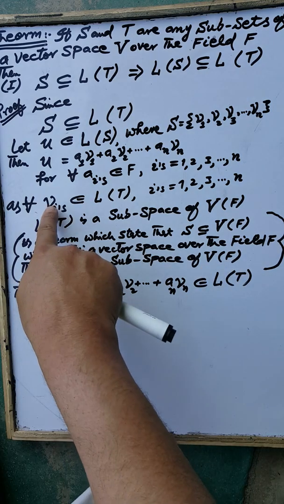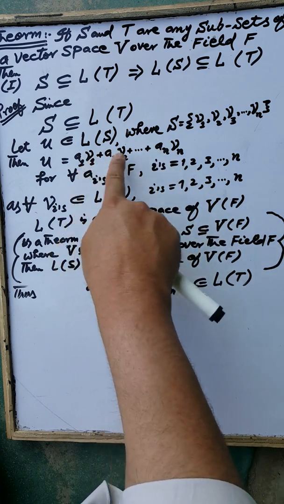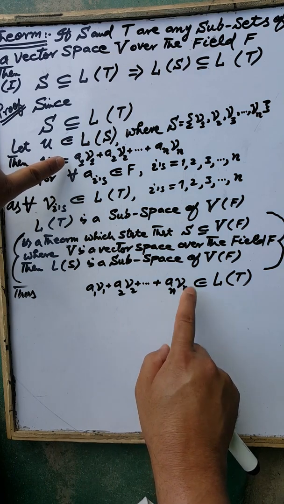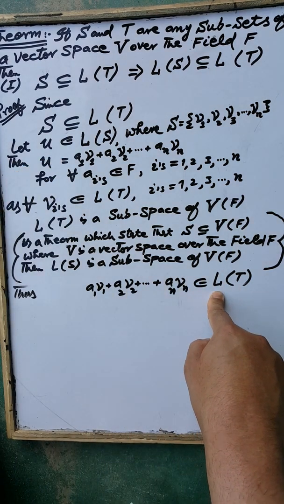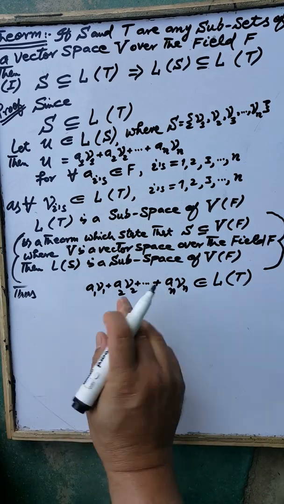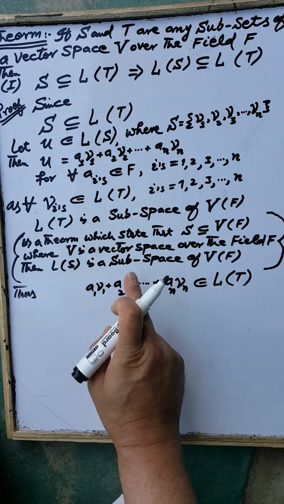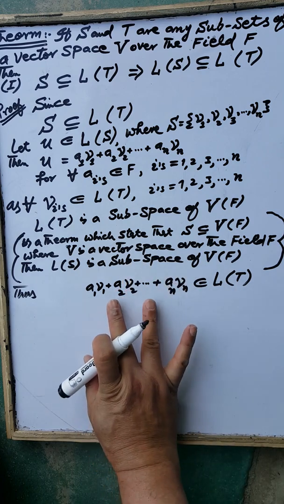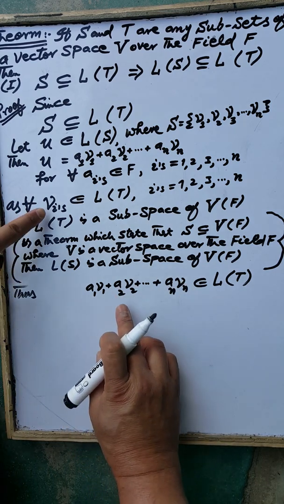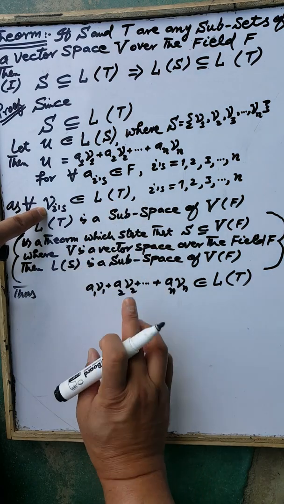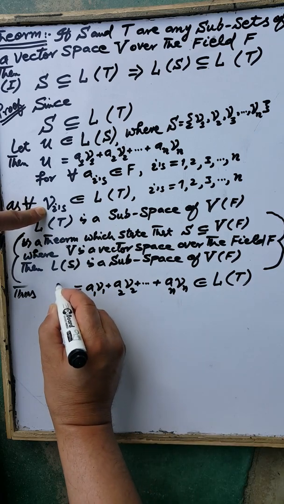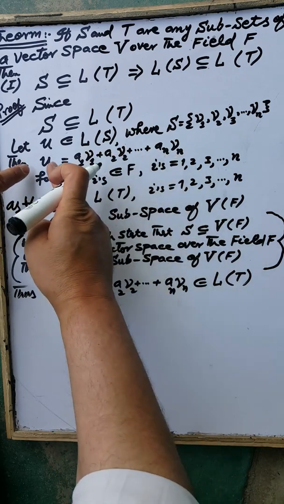Now, these are elements of the linear span of T, therefore the linear combination of the elements v1, v2 up to vn is an element of the subspace spanned by the set T. Again by the condition of the subspace, this linear combination of the elements v1, v2 up to vn, which are elements of the linear span of T, is again an element of the linear span of T, and this element is equal to u by the above condition.